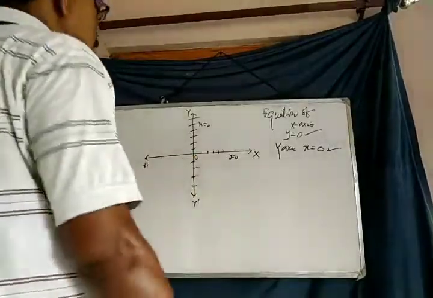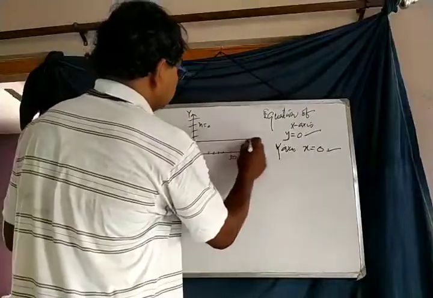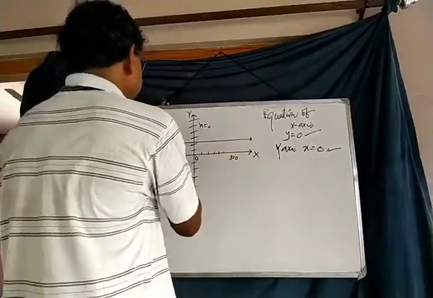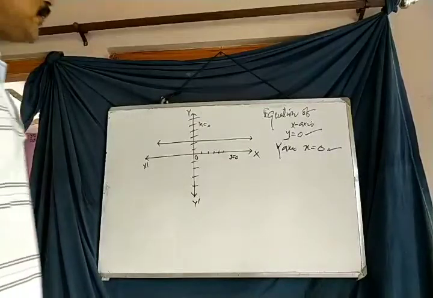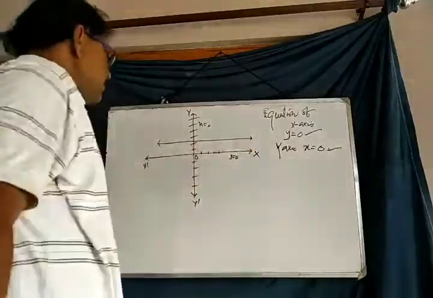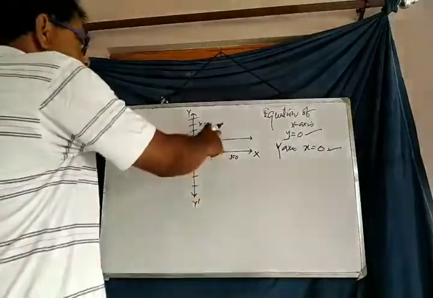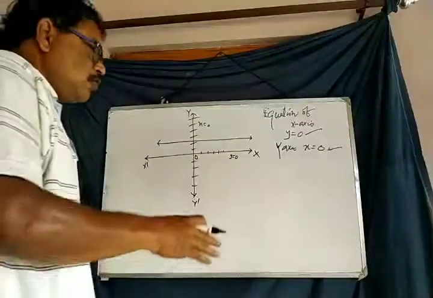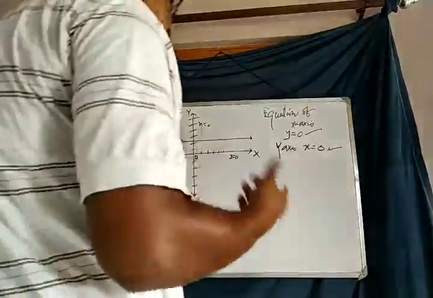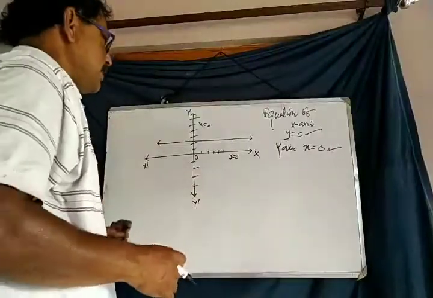Now again, a straight line parallel to the x-axis. Therefore, what is the condition? The condition is that the straight line is parallel to the x-axis. So to measure this condition, we have to find the equation of this straight line.